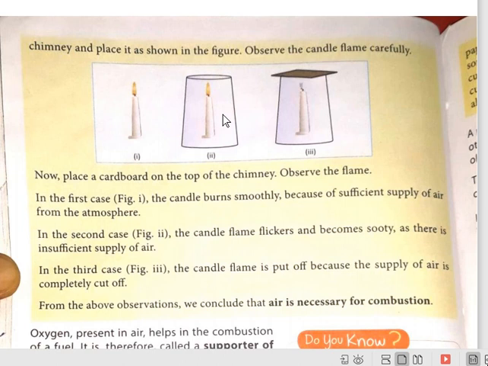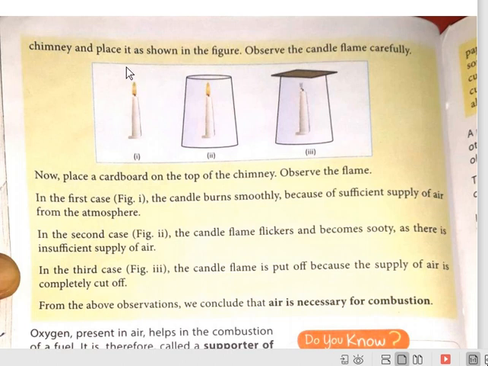In picture 2, the flame flickers and becomes sooty sometimes, meaning it gives smoke. In the third picture, the flame goes off, means the candle will be put off.